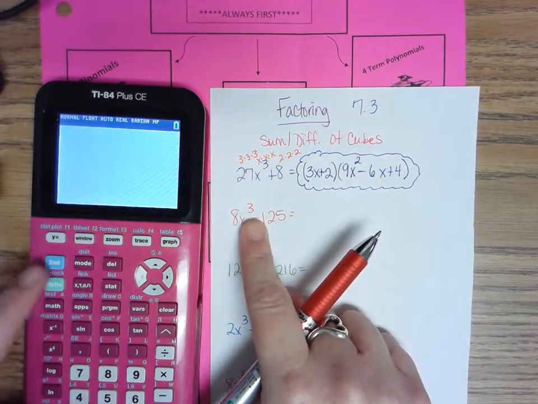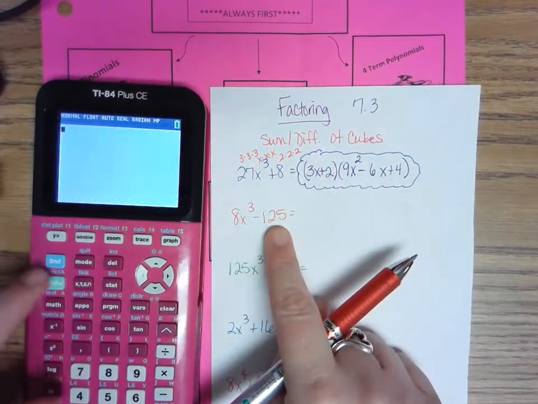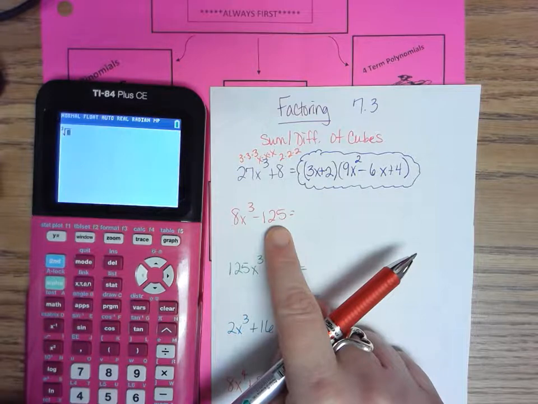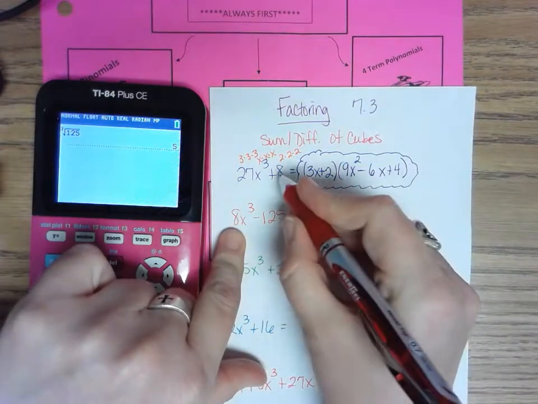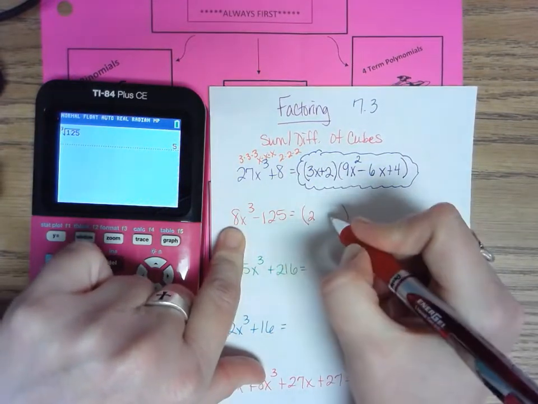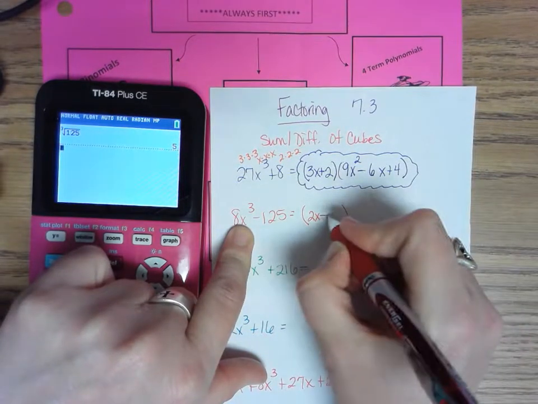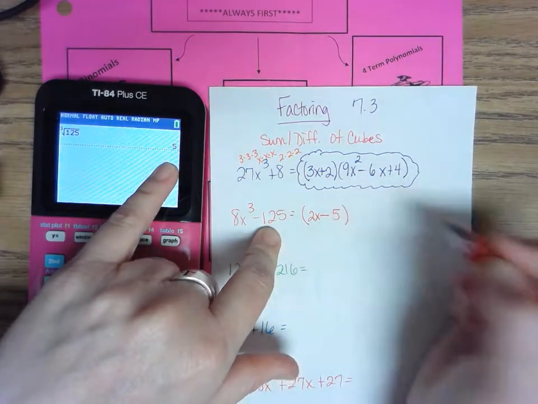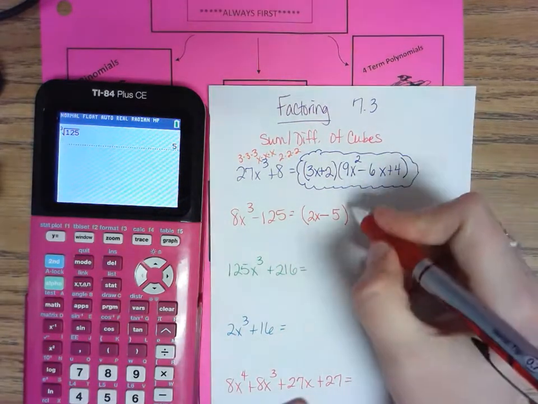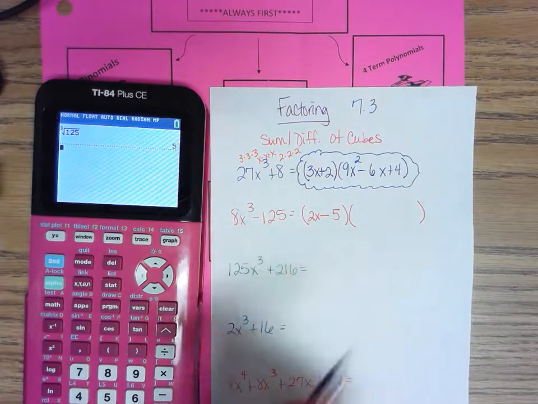Since x is cubed, I already know 8's a cube of 2. So I got to check 125. So I'm going to go math number 4, 125, it's 5. The cube root of 8, we've already done it, it was 2. The cube root of x cubed is x. Keep the sign, and the cube root of 125 according to the calculator is 5. So my first parenthesis is always coming from undoing the cube, so I cube root.